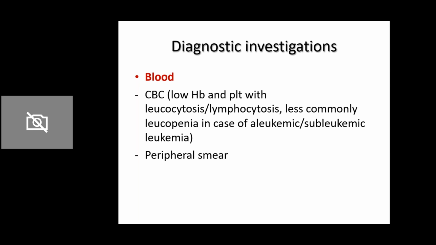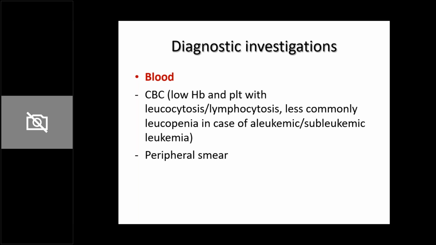And within the TLC, if you do a differential leukocyte count, you will find that the lymphocyte count is often abnormally raised. So you'll see that the neutrophils are only 5 to 6%, and the lymphocytes are almost 90 to 95%.